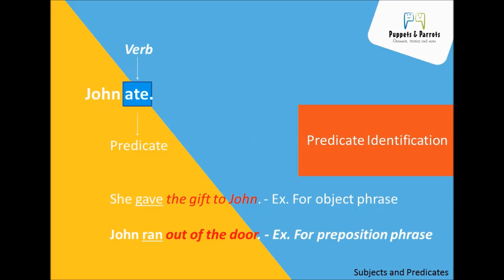Find out the verb here. Gave is the verb in this sentence. Who gave? She gave. So she is the subject. What did she give? She gave the gift. So the gift is the object.